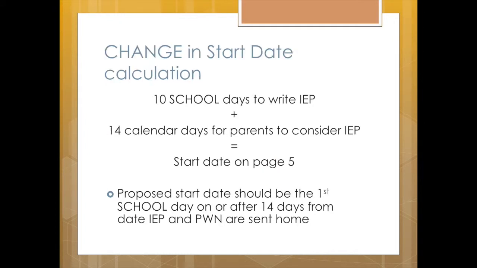On page 5 of the IEP, you list the proposed start date of services. The way we calculate this date changed a few years back, and it's changing again. The law defines the amount of time we have to write an IEP only as a reasonable time. The state has typically defined this as 10 days. We're going back to 10 school days to write the IEP. However, please avoid holding meetings right before long breaks whenever possible, so that there is not a delay of several weeks between the meeting and when the parents see the paperwork from the meeting.